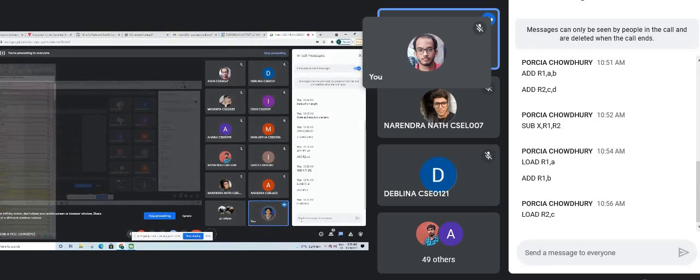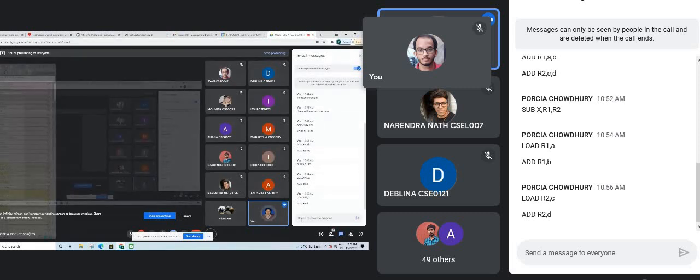Now what do I have to do? Add R2, D. That means whatever we have in R2 will be added with D, that means C plus D. And where will we store the addition result? In R2 itself. So R2 now has the value of C plus D.